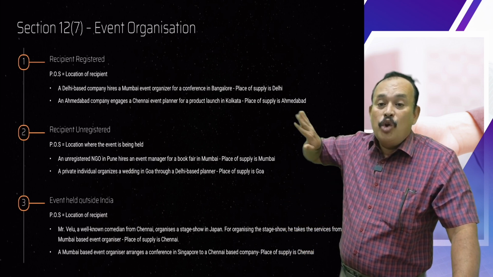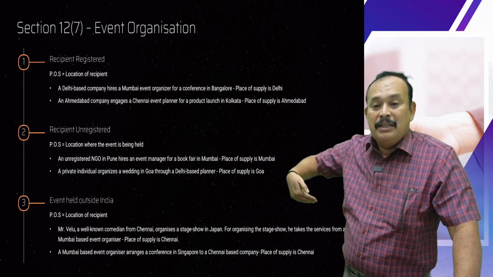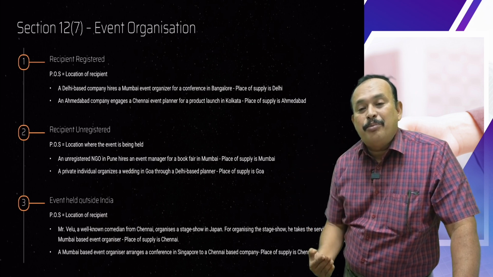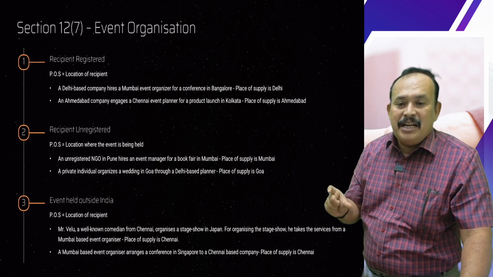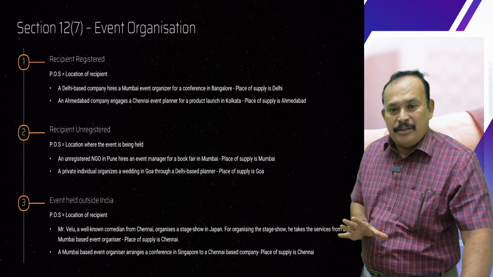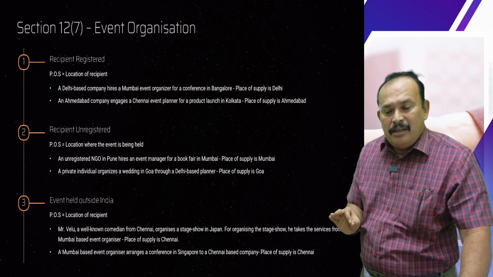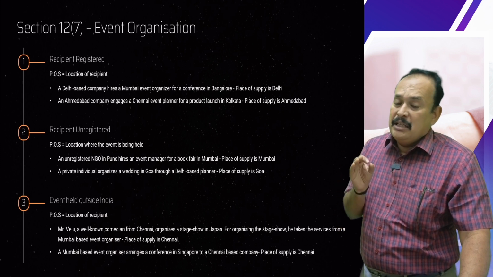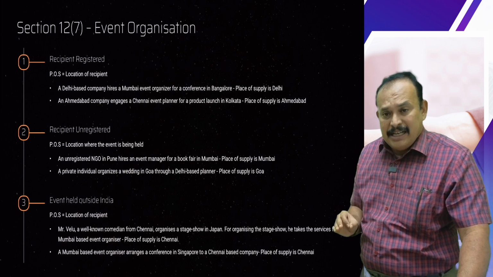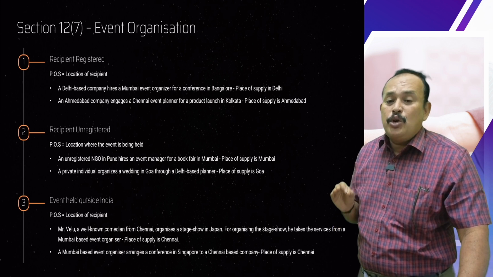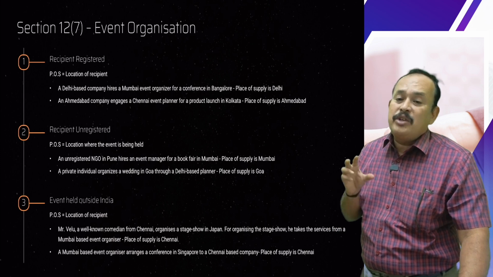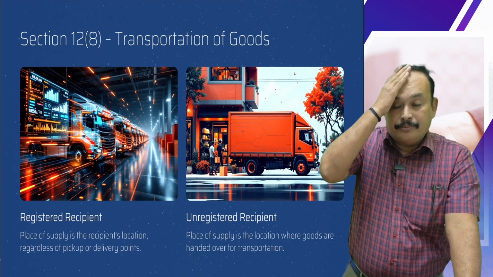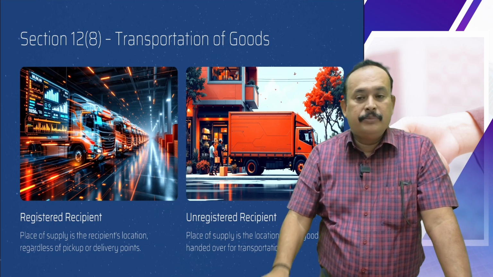In that case, place of supply goes to the location of the recipient. If the event is held outside India, the location of the recipient. If the event is held in India and the recipient is a registered person, the recipient's location is the place of supply. If the event is held in India but supply is provided to an unregistered person, where the event is actually held in India is the place of supply. Section 12(8), place of supply under the IGST Act.